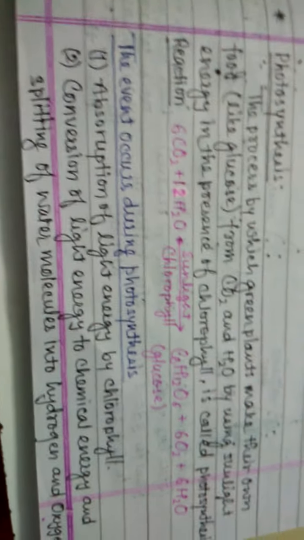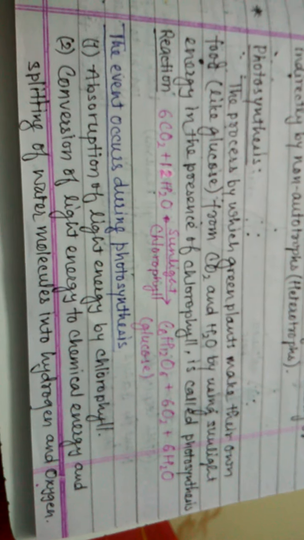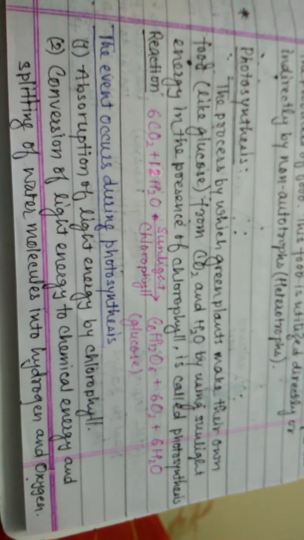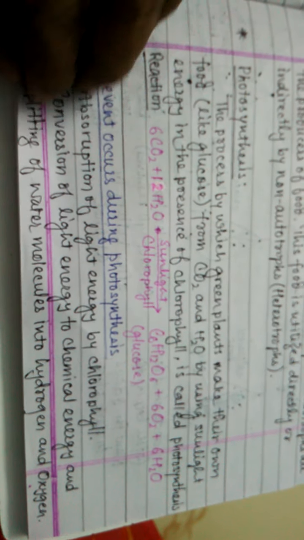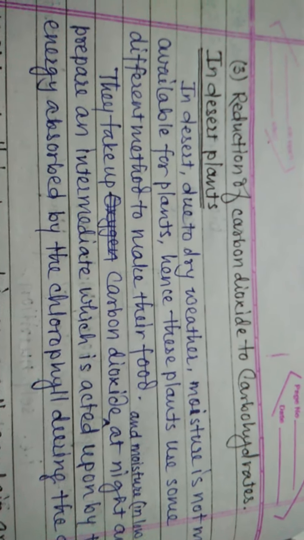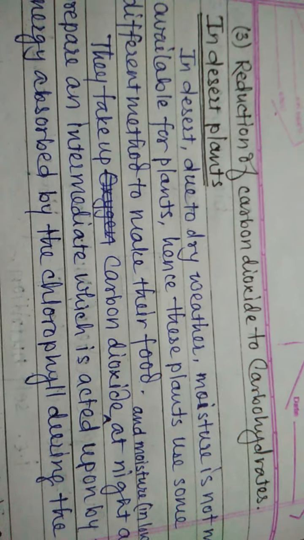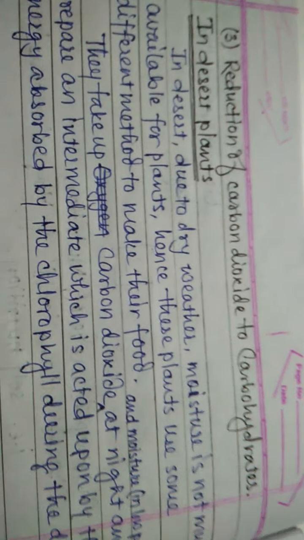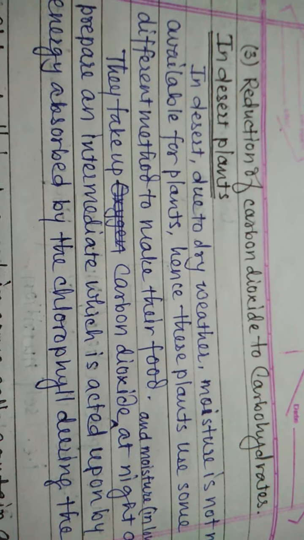When water splits into hydrogen and oxygen, we get oxygen, which is released into the atmosphere, but hydrogen is utilized to form carbohydrates. And the third is reduction of carbon dioxide to carbohydrates by the use of hydrogen.